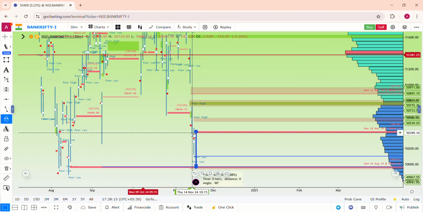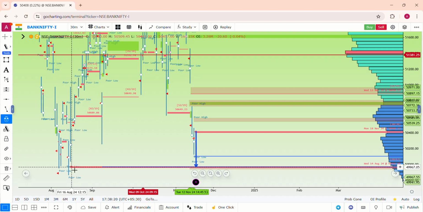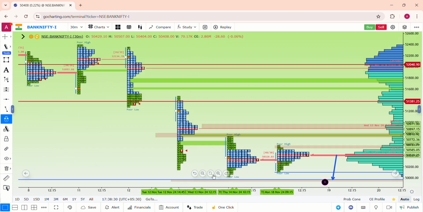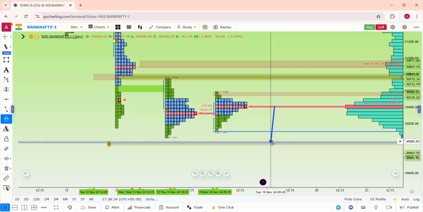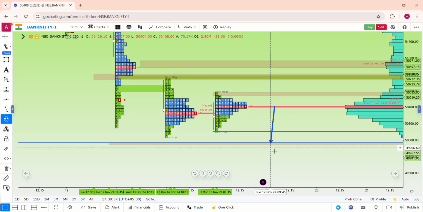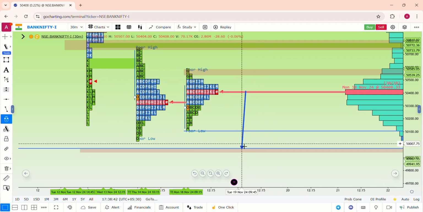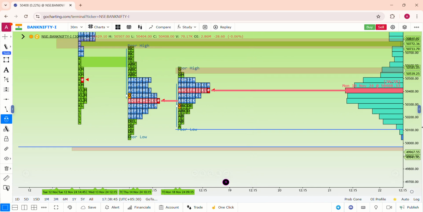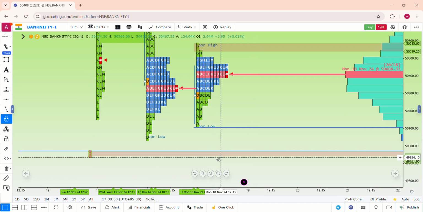But this is the first time the market breaks the 50,500, and then it is trying to come down. But this is the most important level to watch for Bank Nifty, because it's a PPOC level. After 14th of August, it's really untested. So this could be the recent untested PPOC. So 50,000 to 49,960 is a very important level in Bank Nifty to watch for, to see whether we could get any good level of support or not. So this is the next level of support for Bank Nifty.